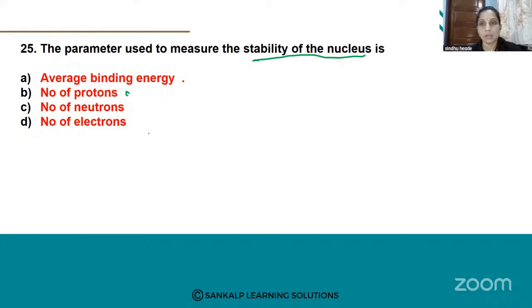And option D, number of electrons. Which concept tells about the stability of the nucleus? Average binding energy. We know that binding energy tells about the stability of the nucleus, so average binding energy is the correct answer.